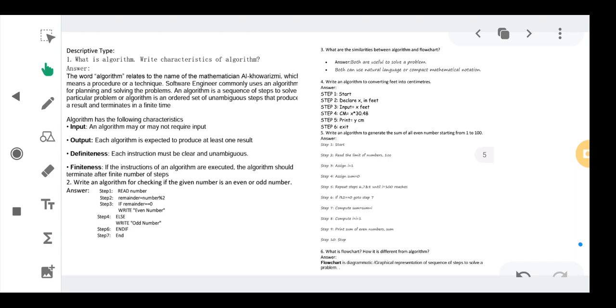So in an algorithm also we are writing in an easy manner, and in the same way we are using different symbols to depict it in a flowchart in the easiest manner. So these are actually the basic similarities between the algorithm and the flowchart.